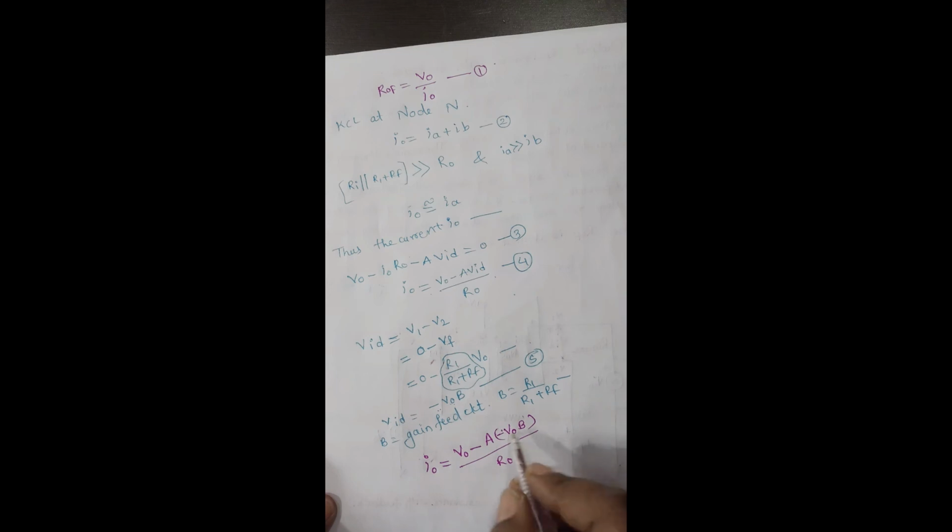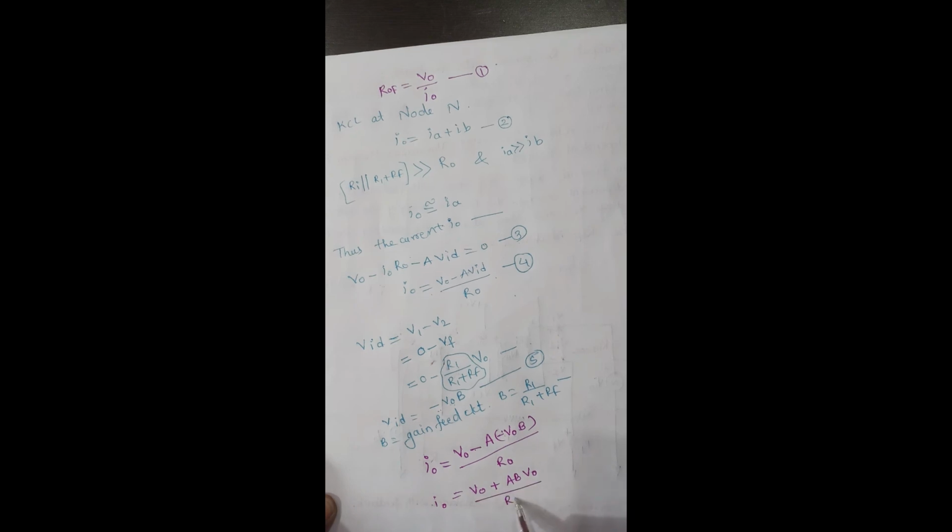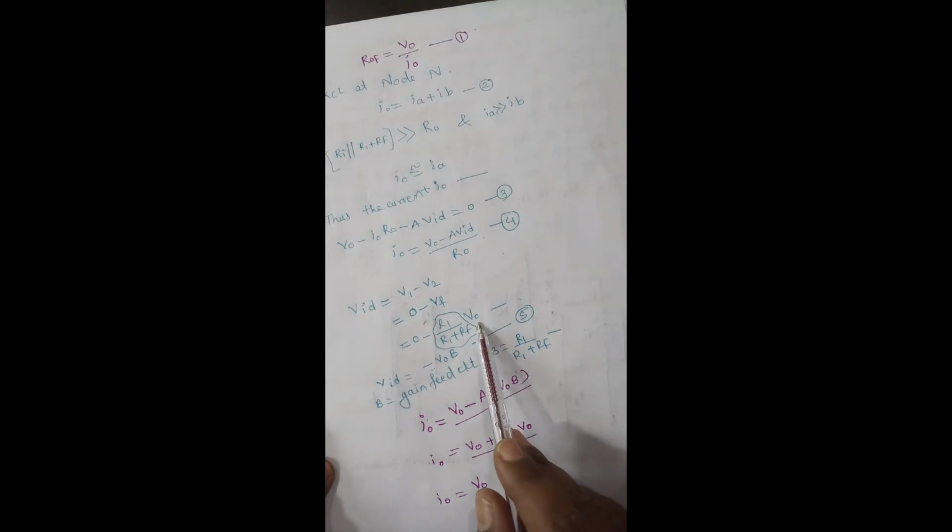V0 minus minus becomes plus, so I0 is equal to V0 plus AB into V0 divided by R0. Now rearrange, take V0 outside: V0 into bracket 1 plus A into B is my coefficient, divided by R0. Make this equation number 6.